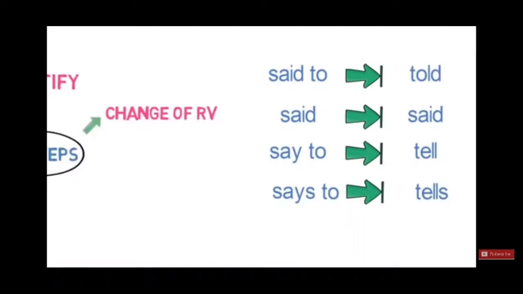First is change of RV. RV means reported verb. Said to changes to told. Simply, if said is there, it will remain said only. Say to changes to tell, and says to changes to tells. This is very important to remember. Whenever you convert direct to indirect speech, the reported verb must also be changed.